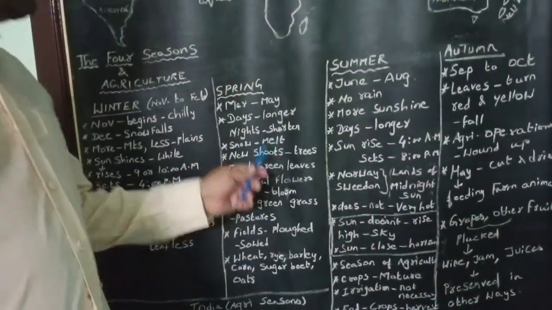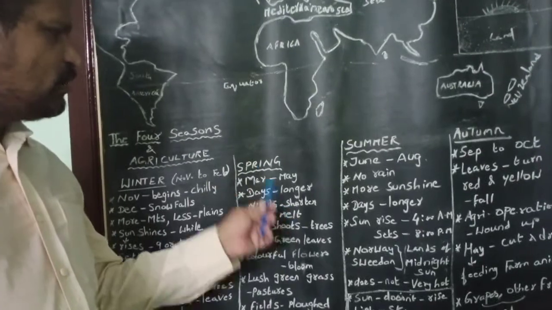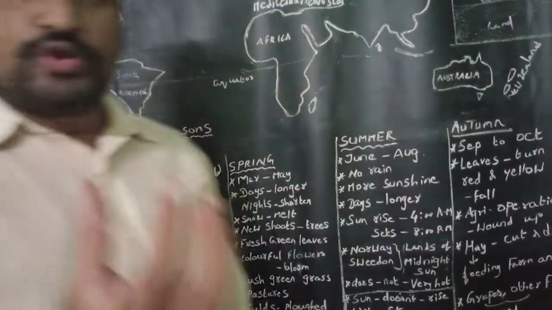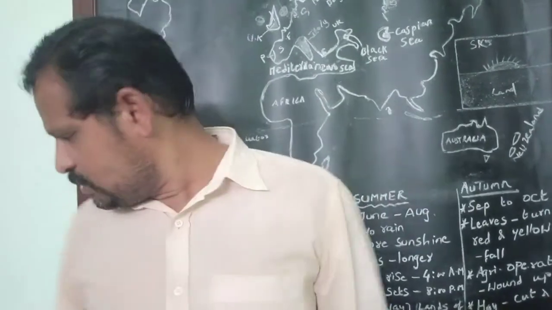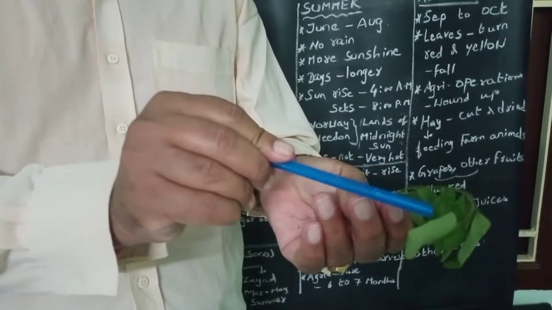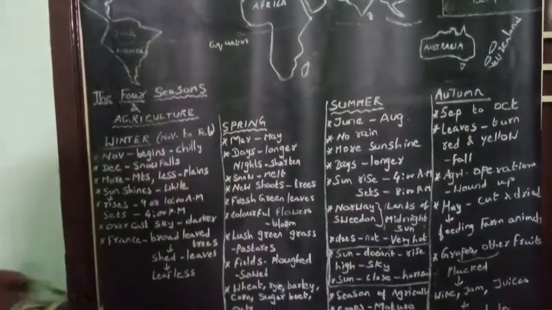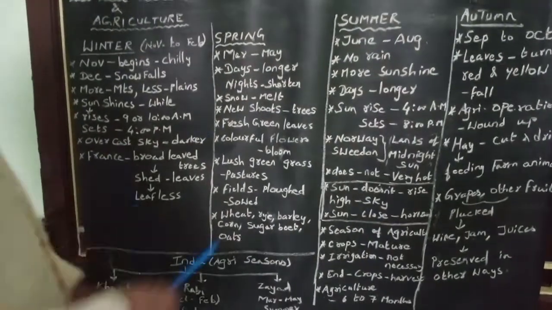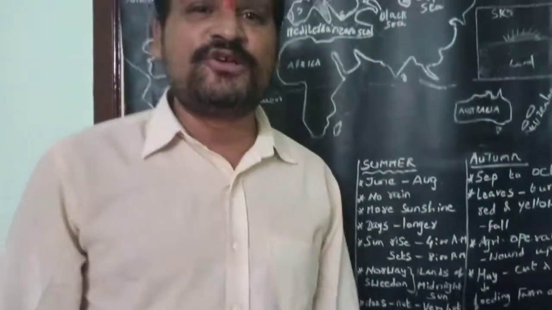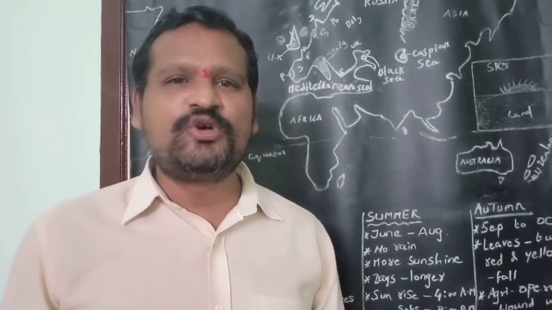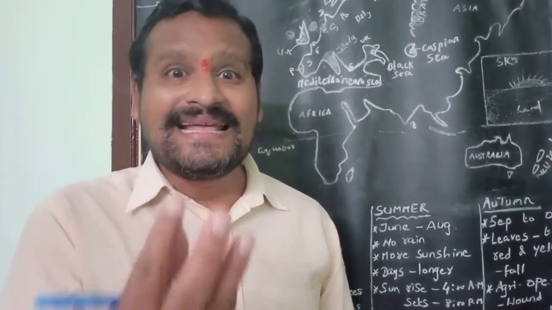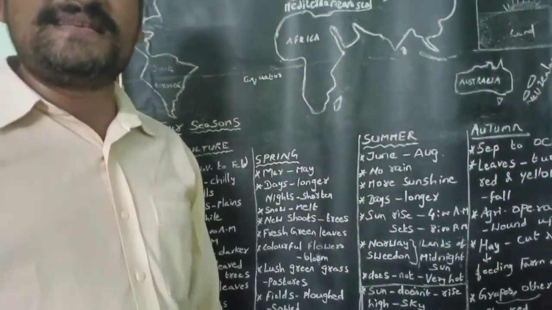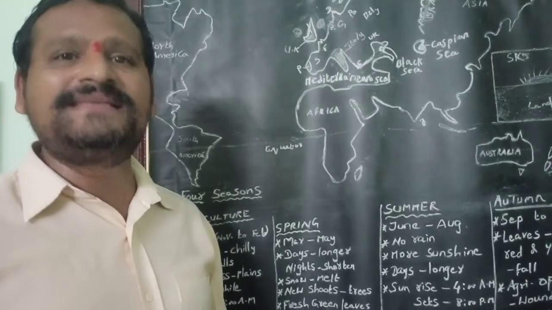Okay children, listen now. As snow melts during spring season in Europe continent, new shoots appear on trees, and fresh green leaves appear. Colorful flowers blossom. During spring season in Europe continent, lush green grass grows in pastures. Lush means thick. Thick green grass grows in pastures land. Pastures means grassland.